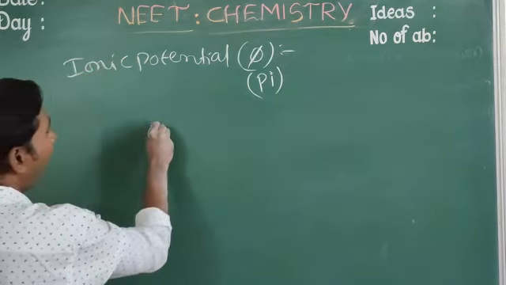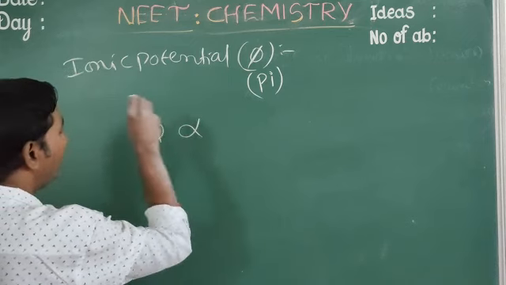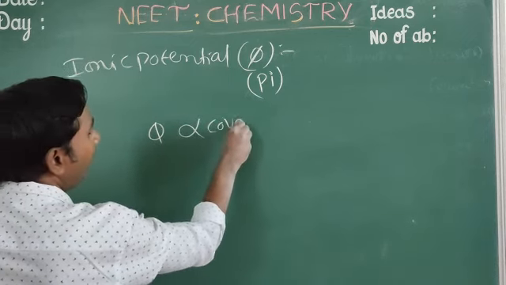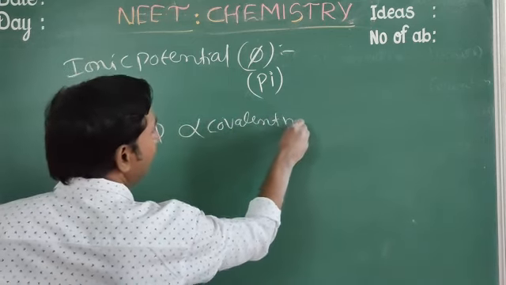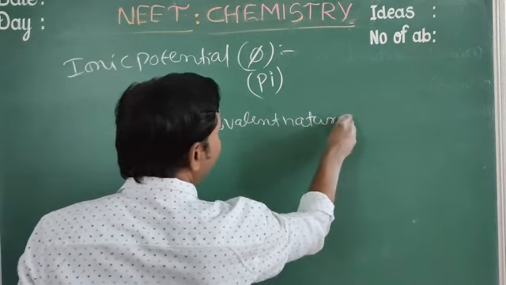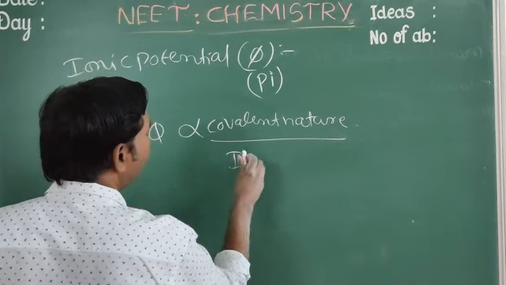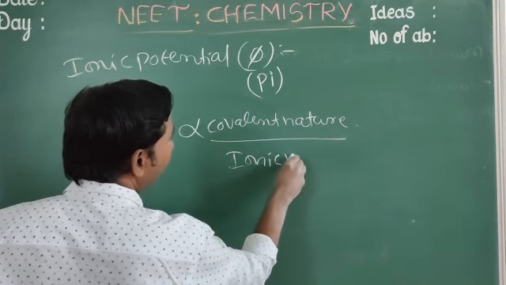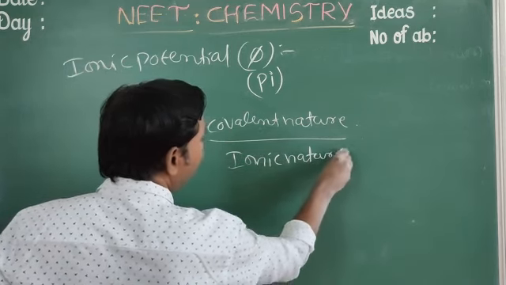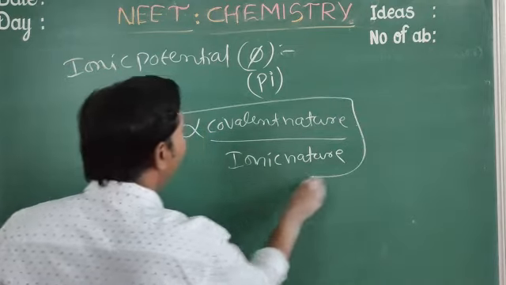So pi is directly proportional to covalent nature and inversely proportional to ionic nature.